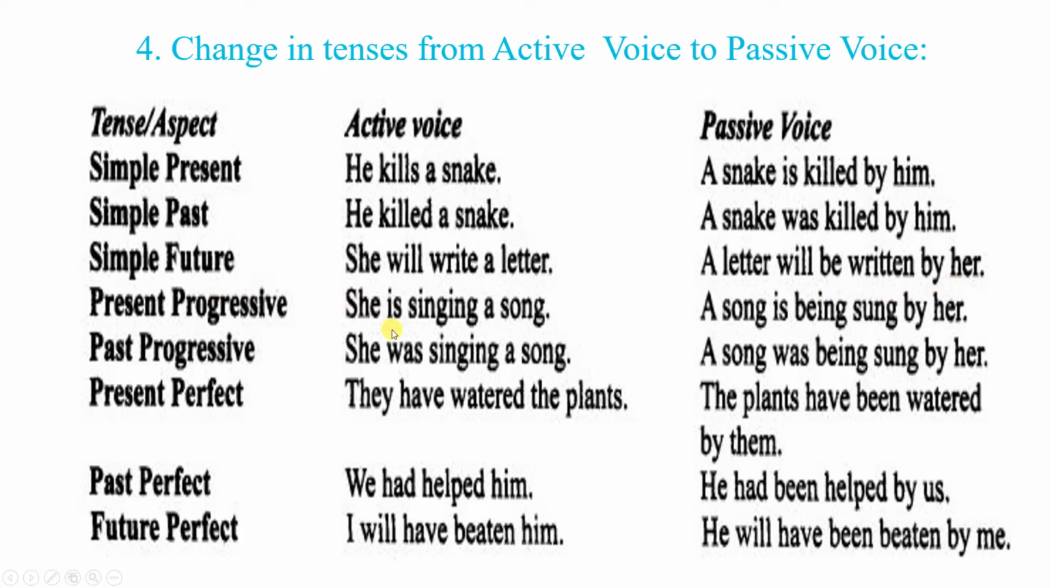Present progressive: She is singing a song. A song is being sung by her. Past progressive: She was singing a song. A song was being sung by her. Present perfect: They have watered the plants. In passive voice, the plants have been watered by them.